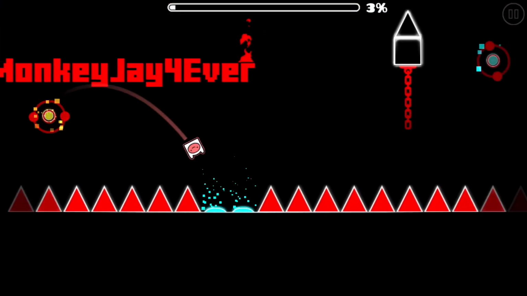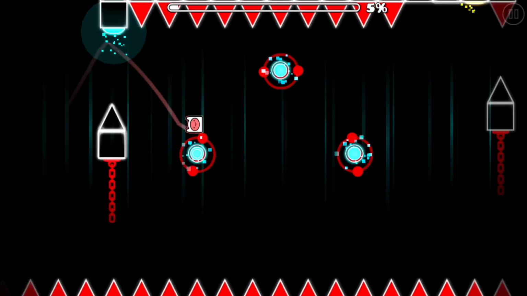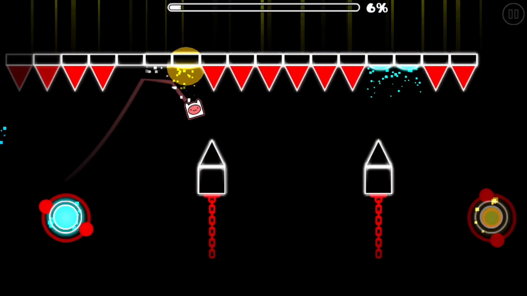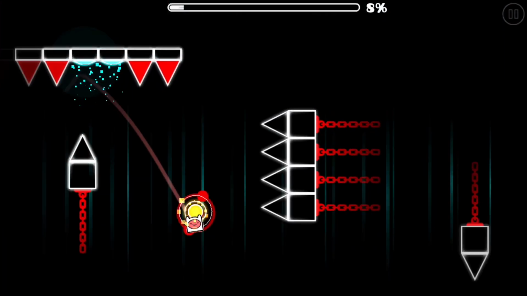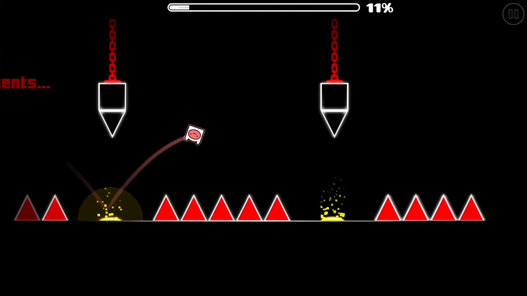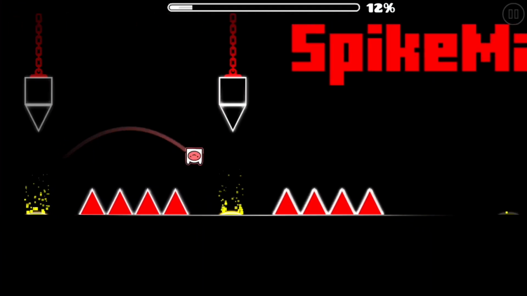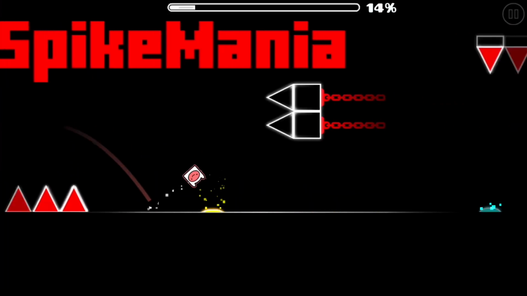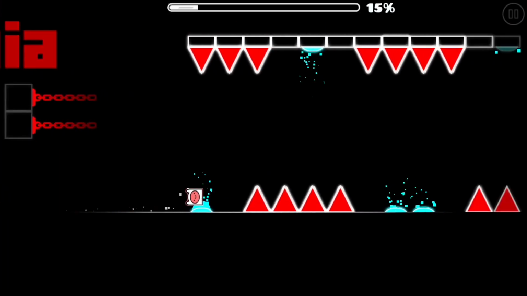Spike Mania. This level received a lot of hate when it was rated. The reason it was rated was not for its gameplay or decoration, instead because of the creator, Monkey J Forever, correctly answering a riddle asked by RobTop in a Twitch stream. The riddle had something to do with the number 13 not being on the clock.